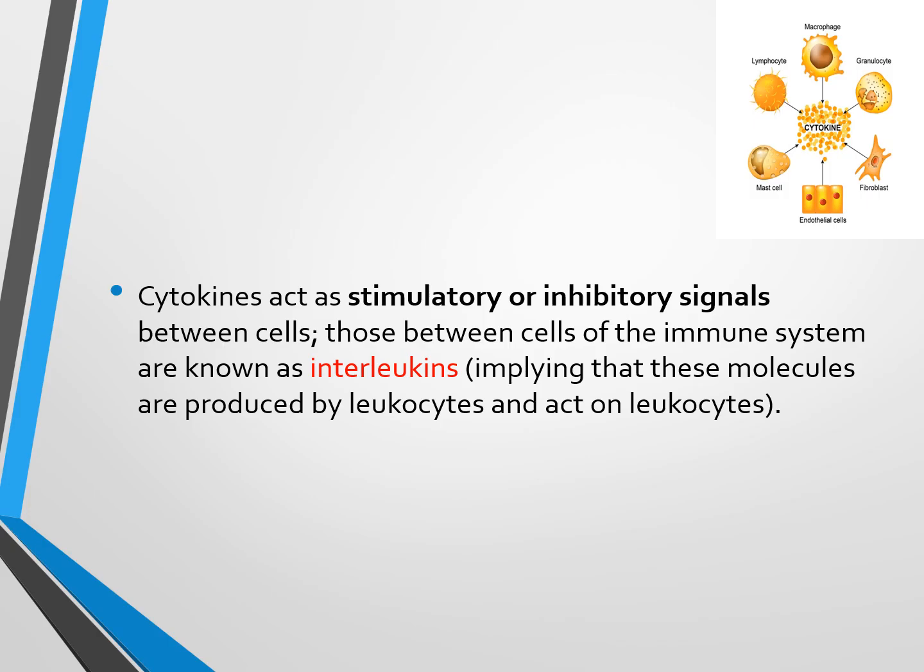Cytokines act as stimulatory or inhibitory signals between cells, and those between immune cells are called interleukins. You know that the name of white cells is leukocytes, and the cells of the immune system are leukocytes. So when a cytokine is secreted from a leukocyte and acts on another leukocyte, we call them interleukins.